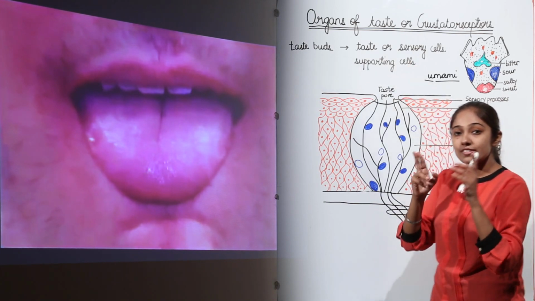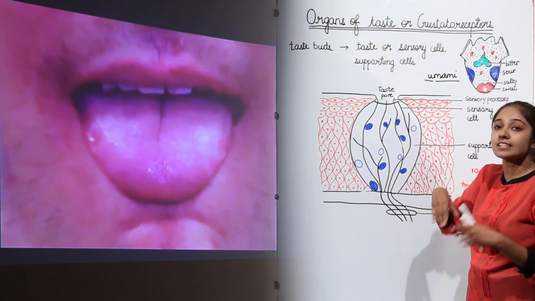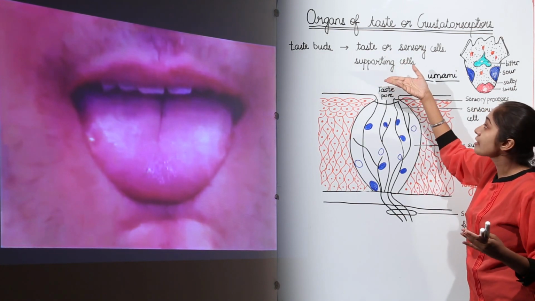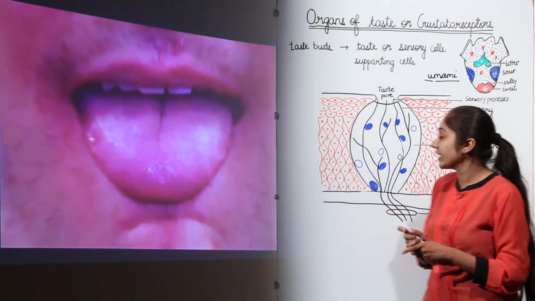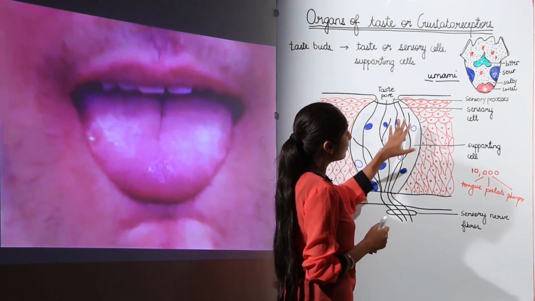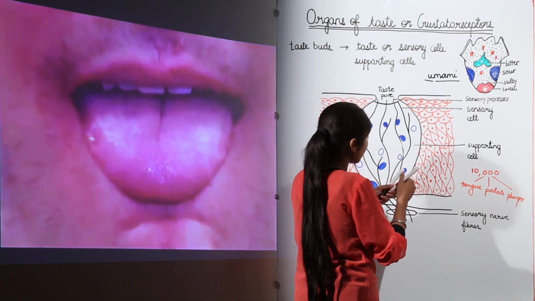The first type of cells in the taste buds are the taste, sensory or receptor cells. The second type of cells that we have are the supporting cells. As you can see in the image, this transverse section of a taste pore, I will explain how it is. We have around 5 to 15 gustoreceptor cells.